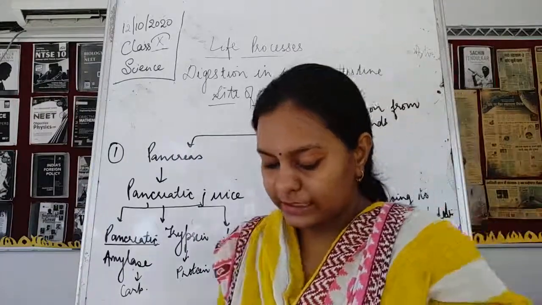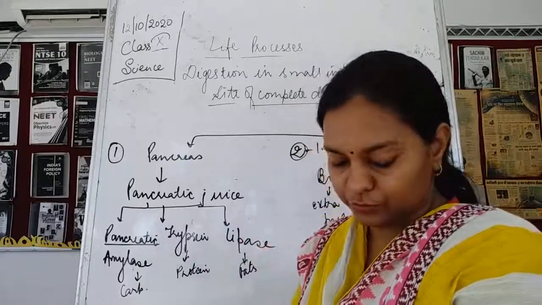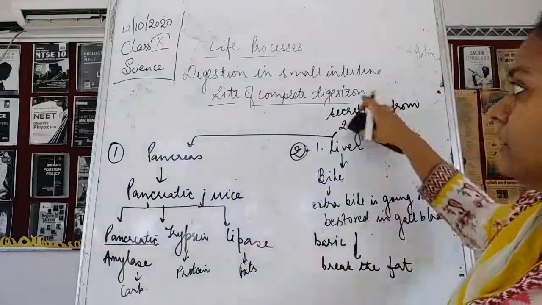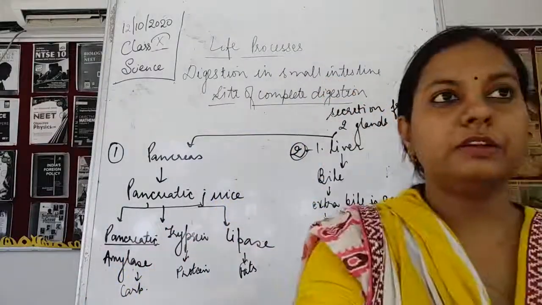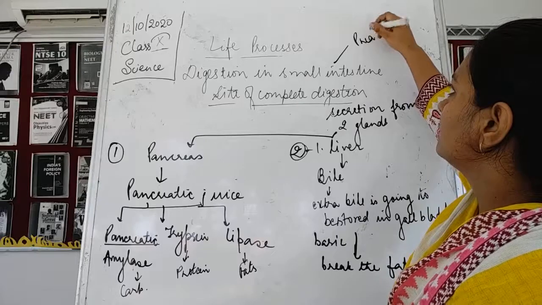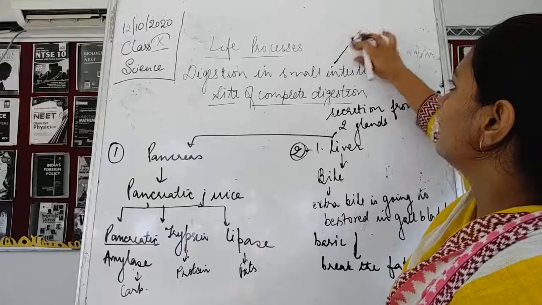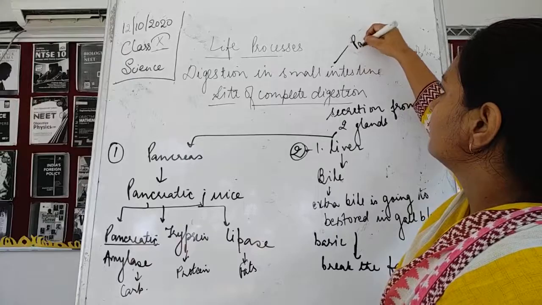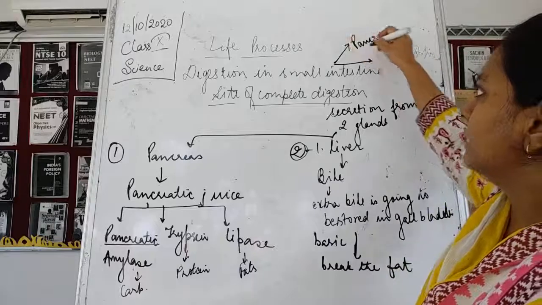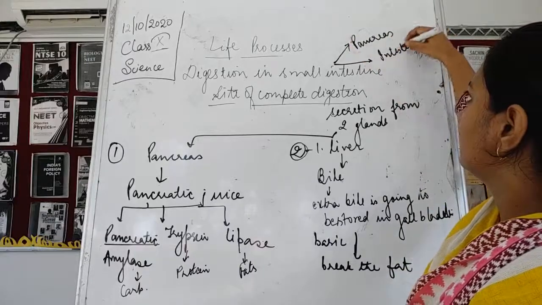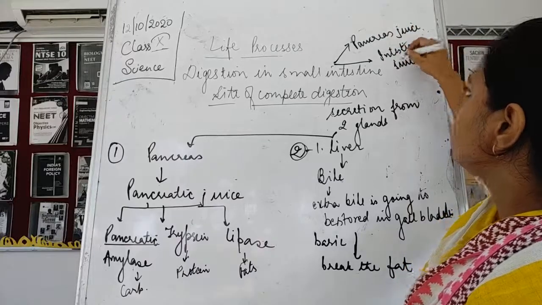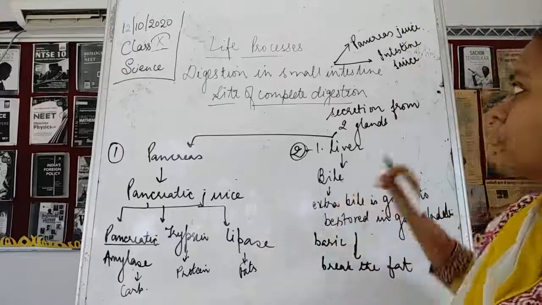Now the walls of intestine contain the glands to secrete the intestinal juices also. So walls of intestine. Now why? See, complete digestion of small intestine हम लोग यहाँ पे देख रहे हैं. So here what happens? Two secretions will come. One will come from pancreas. And the second one will come from where? The second one will come from intestine. So यहाँ पे दो juices मिलते हैं, pancreatic juice and intestinal juice. And intestinal juice में अभी हम लोग को discuss करना है.